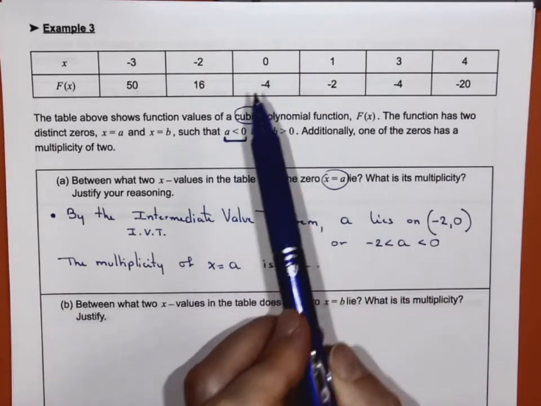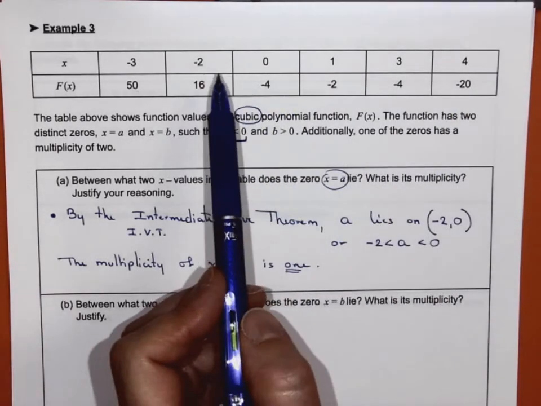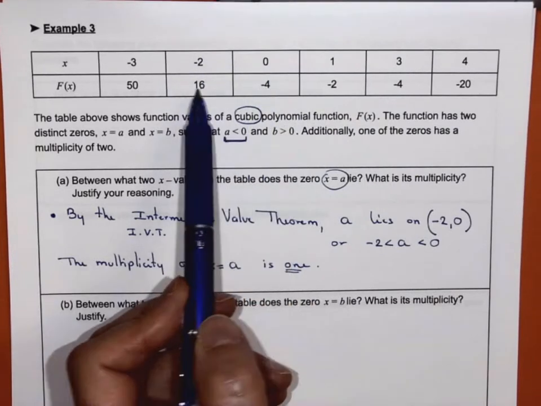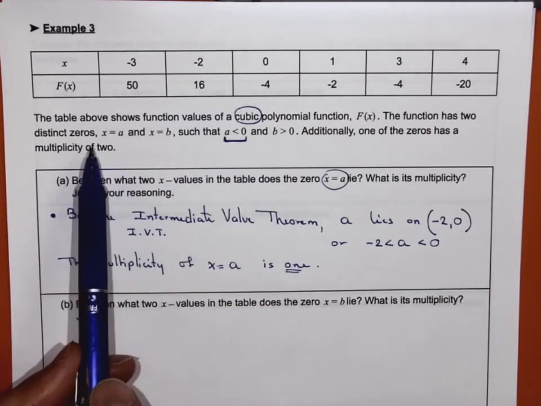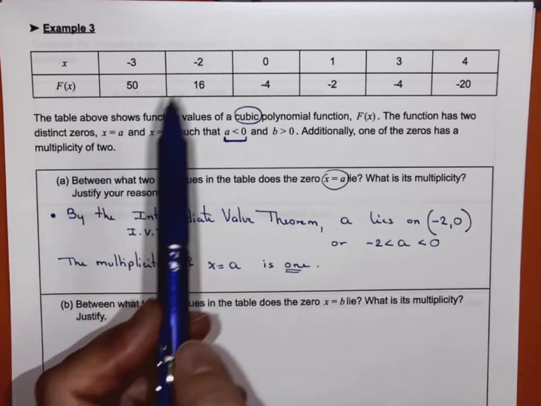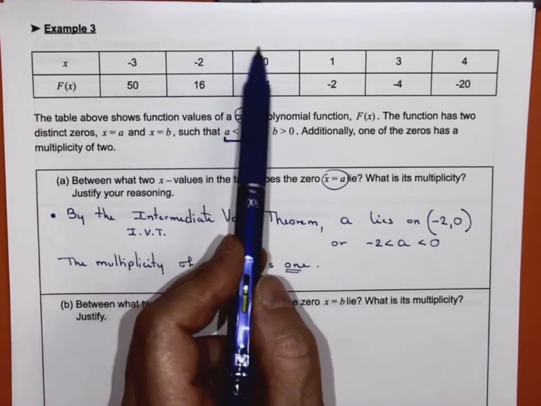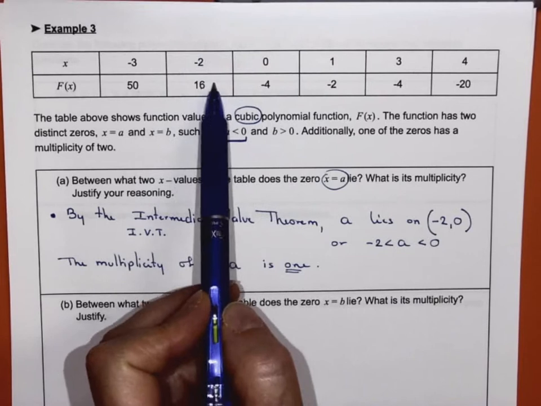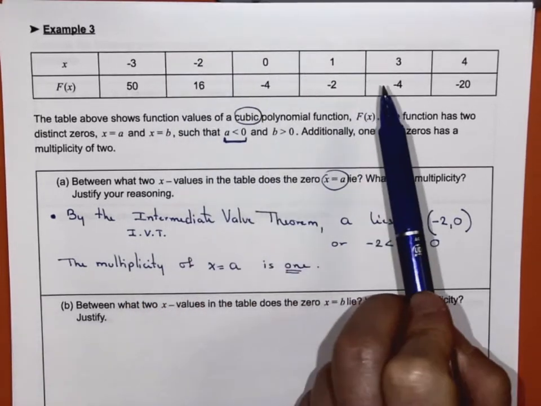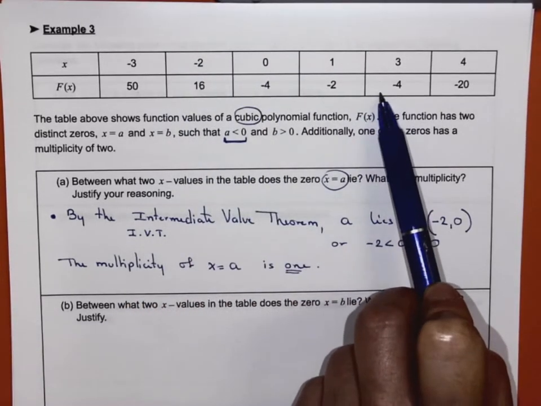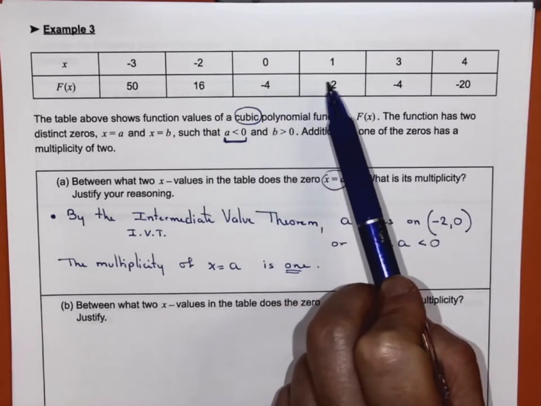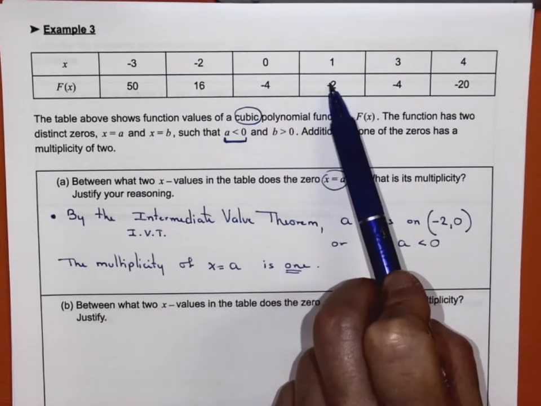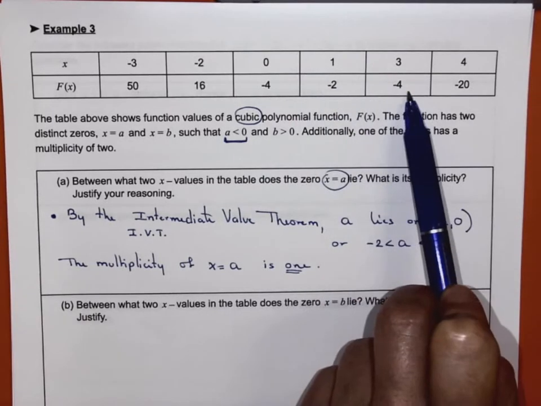So because my graph we know is a cubic, it already has a 0 right there, and we know one of them has a multiplicity of 2, so it's really only going to touch or cross the x-axis twice. So we already determined that one place will be here between -2 and 0. The other place is going to be somewhere here, because we go from -4 to -2. So it's increasing, right? And then it's decreasing again.